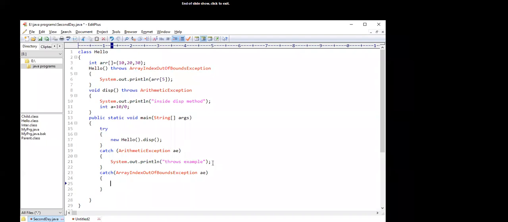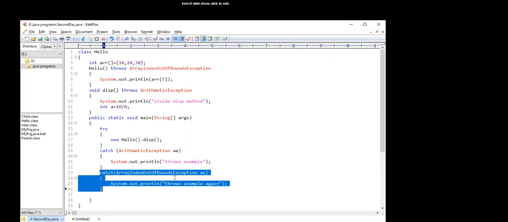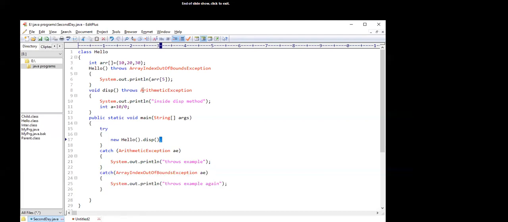We can use the same reference, there is no problem, because the reference would be treated as the local reference. Close example again with constructor. So if we run it, we can see that first the constructor gets called, and if the constructor has the exception, then the nearest catch block for the statement gets called. And if the constructor does not throw any exception, then the exception would be thrown by this method.